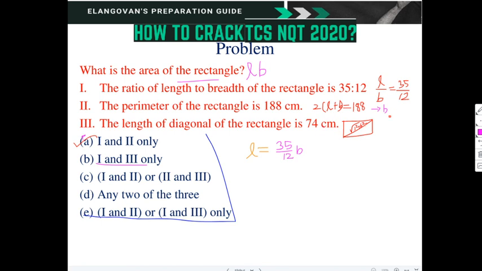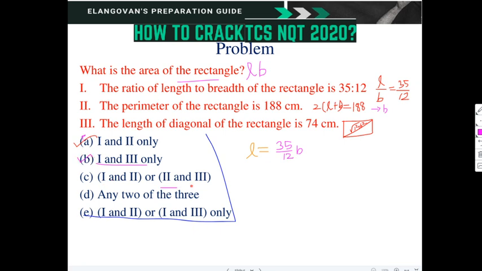Then we will get an equation of fourth order where the variable is only B. So you can very well solve for B. Once B is found, you can substitute in the first equation and find out L. Once L and B are known, we can straight away find out the area of the rectangle. So 1 and 3 is also possible.